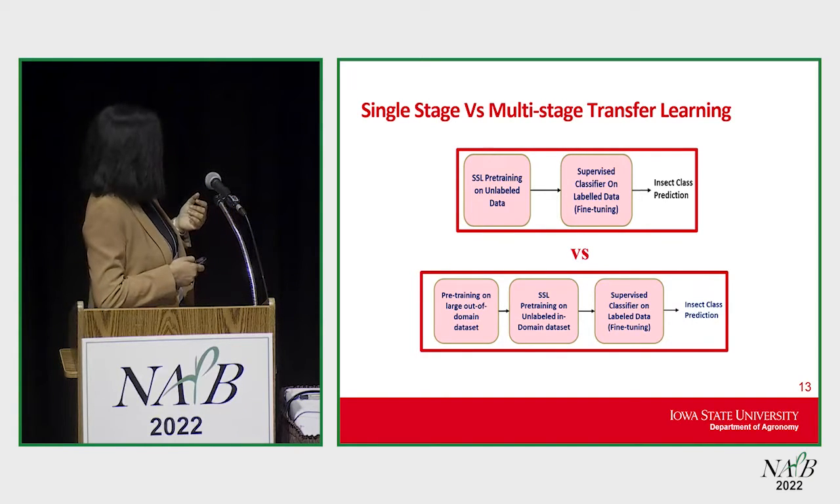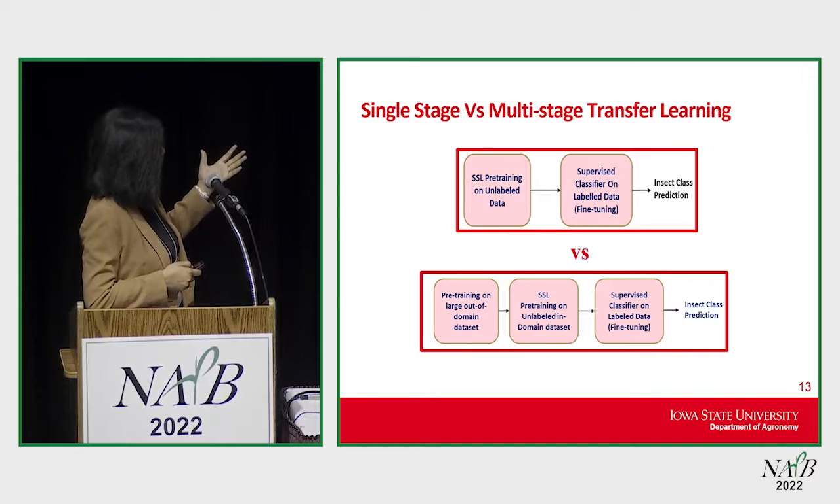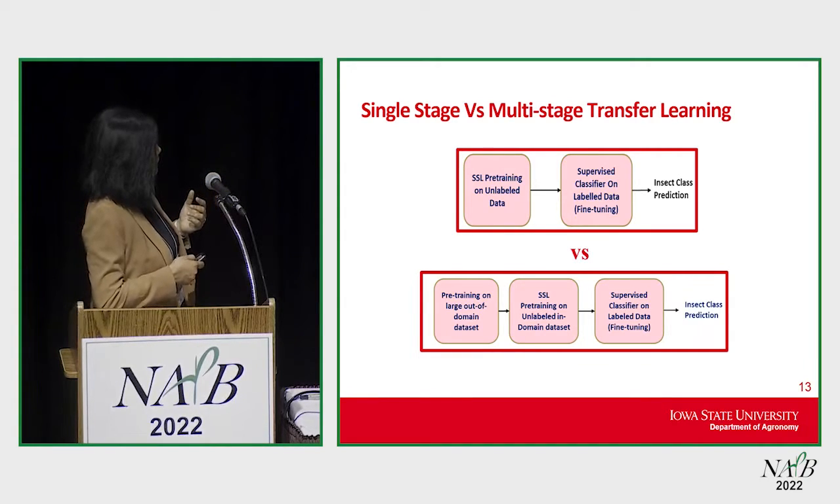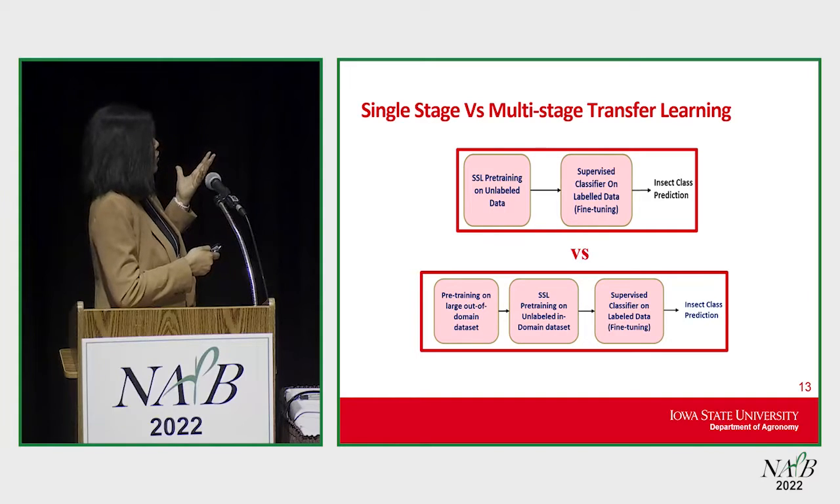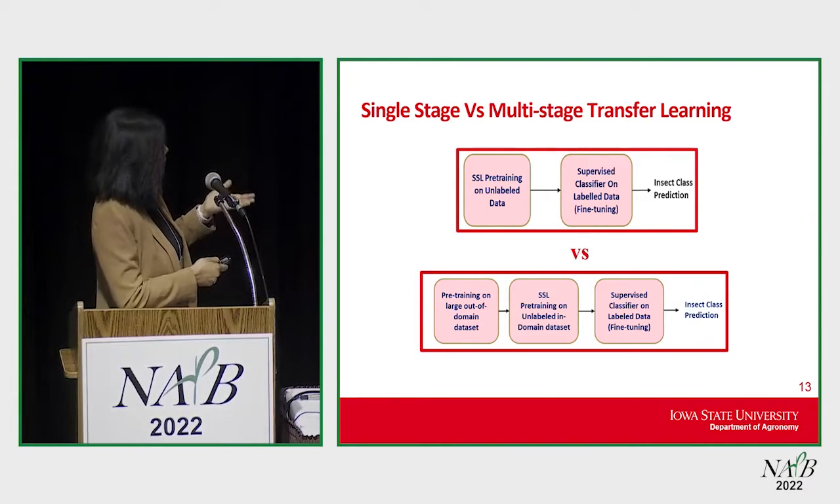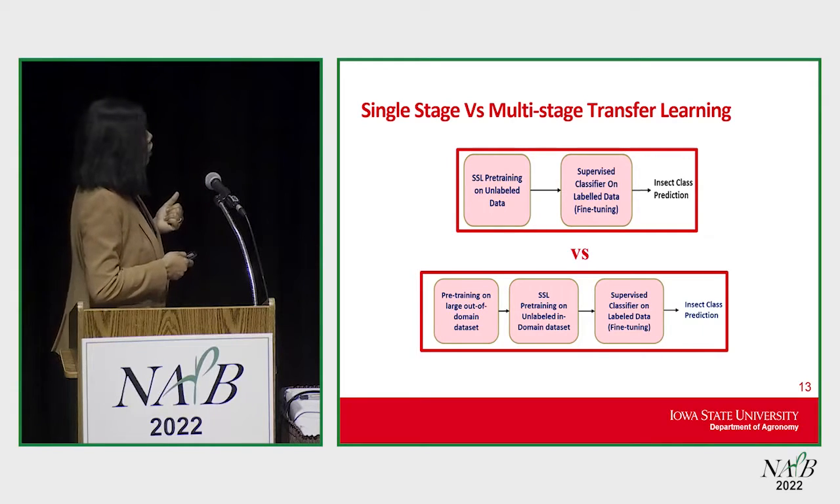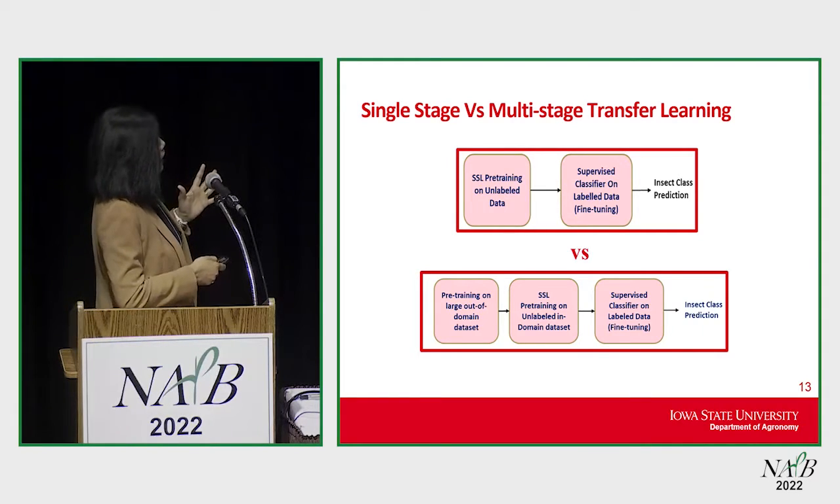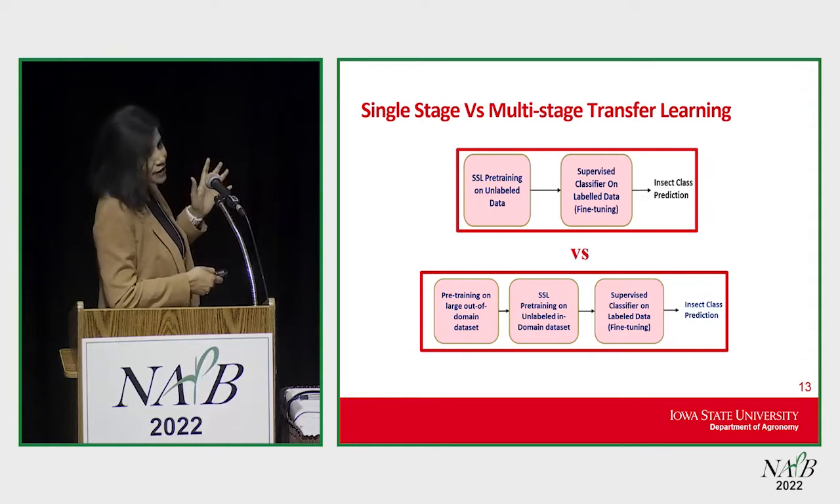But then we also tested single-stage versus multiple-stage transfer learning. So here, you already saw this. This is single-stage transfer learning, where we pre-train with the self-supervised method on unlabeled data, which could be out of domain or in domain. In this case, we are using in-domain insect data. And then we fine-tune on very little data from our insect model, using a supervised classifier. The second setup has multiple stages, where we pre-train on large out-of-domain data, then use self-supervised learning, and lastly use very little data for fine-tuning with a supervised classifier.